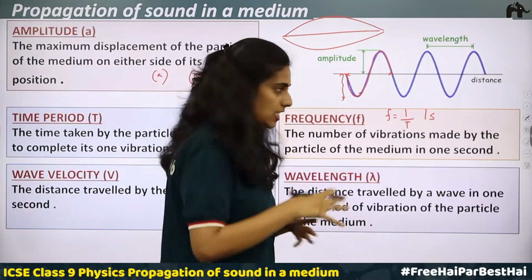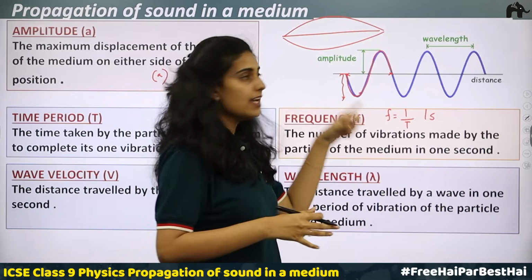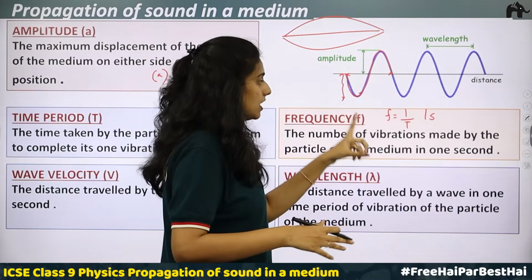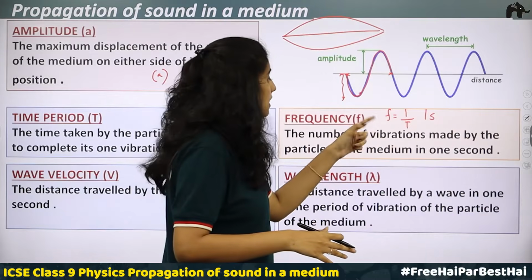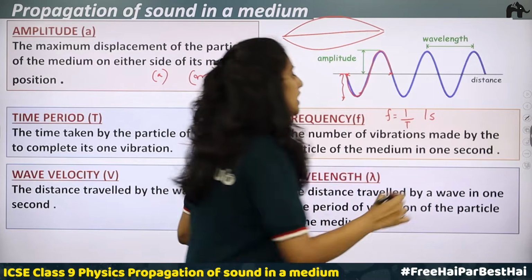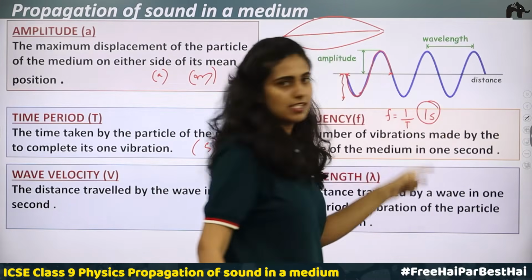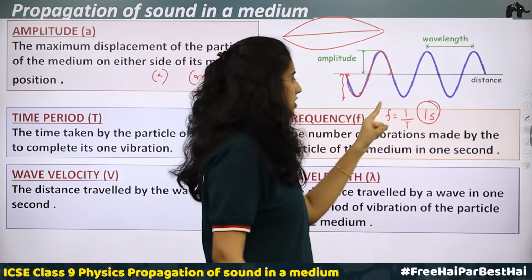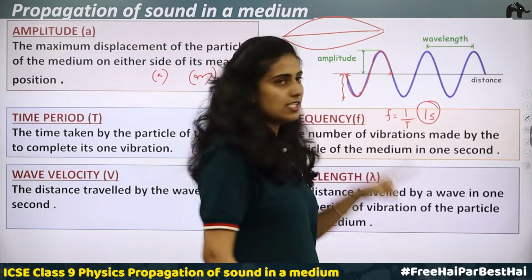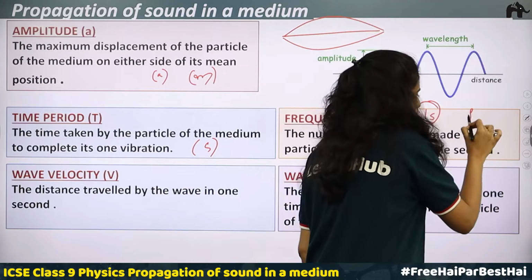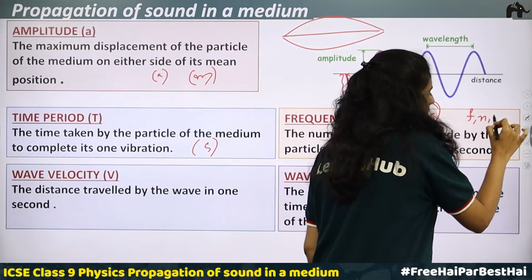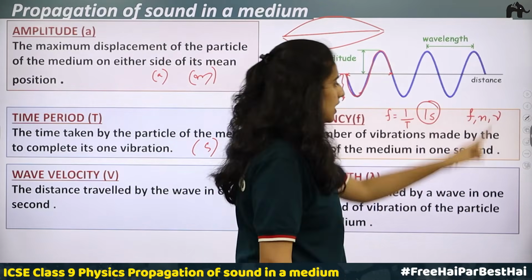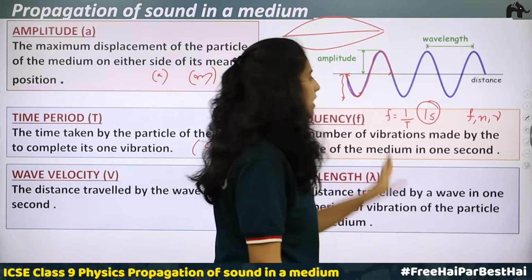So when time period increases, what happens to frequency? Frequency decreases. So what is frequency? Frequency is the number of vibrations in 1 second. The time here is 1 second. How many vibrations are possible in 1 second is called the frequency. Now frequency is represented either by the small letter f or small letter n or a Greek letter called nu. Okay, Greek letter nu can be used to represent frequency.